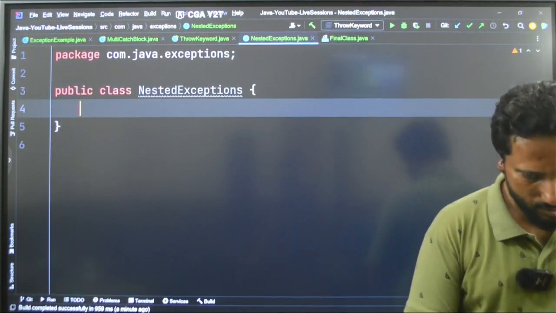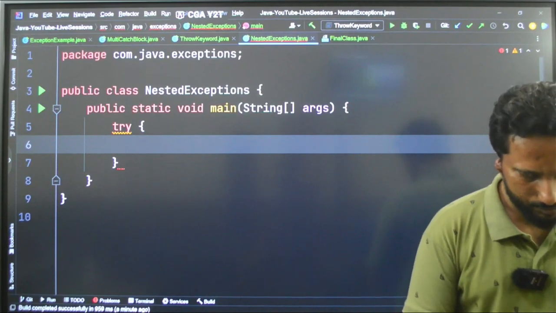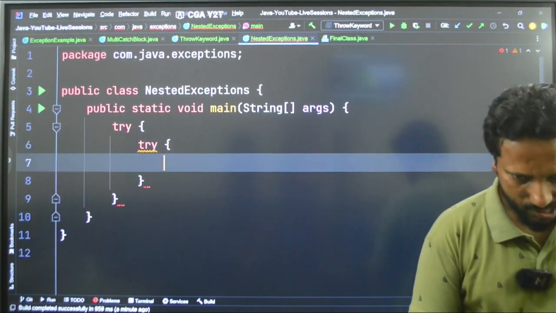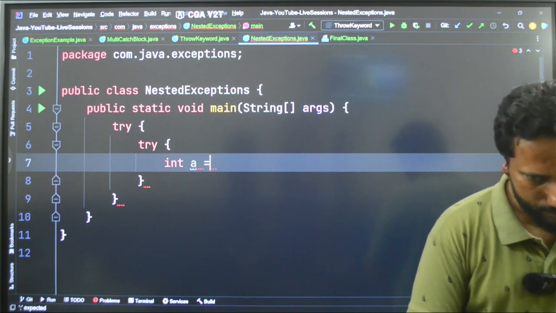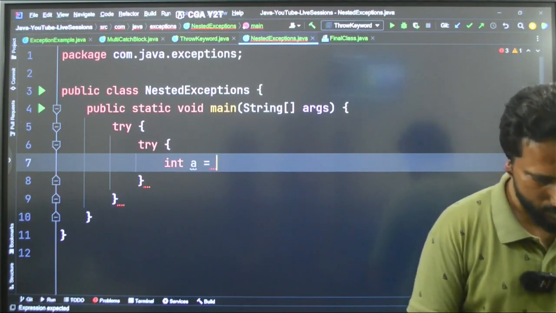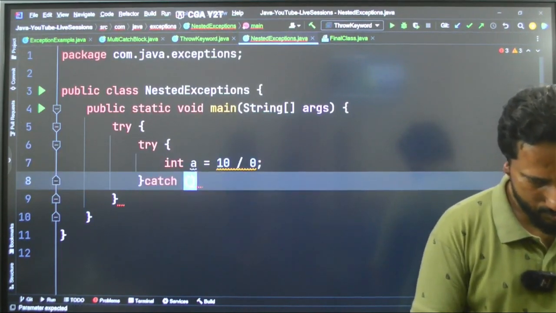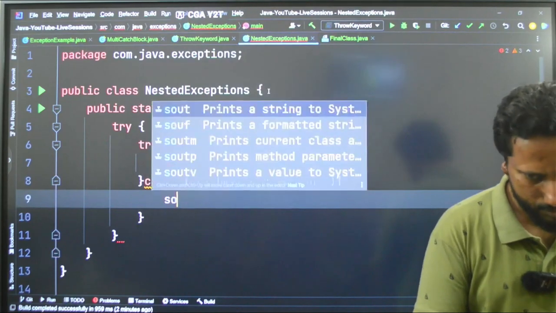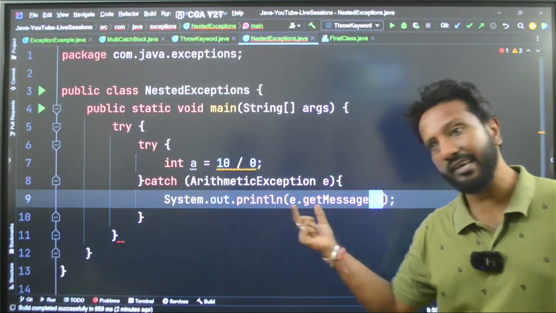So what I do, I'll just take my main method and I'll say try. Inside try I am having another try. Understand that? I am saying int a is equal to, say, 10 divided by 0. Got it? And catch, what is the exception? ArithmeticException e, and then System.out.println(e.getMessage()). So this exception will be handled by this try block.